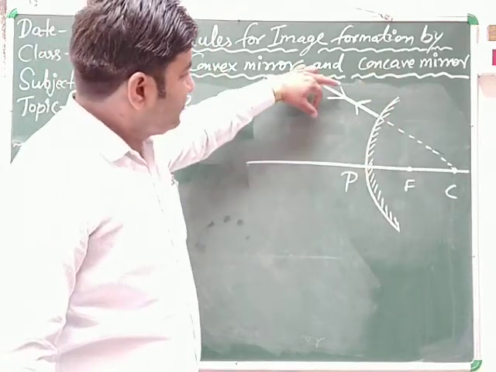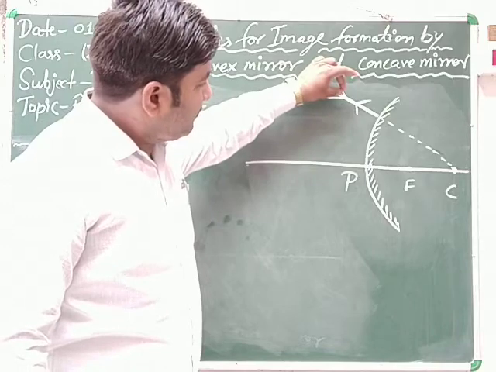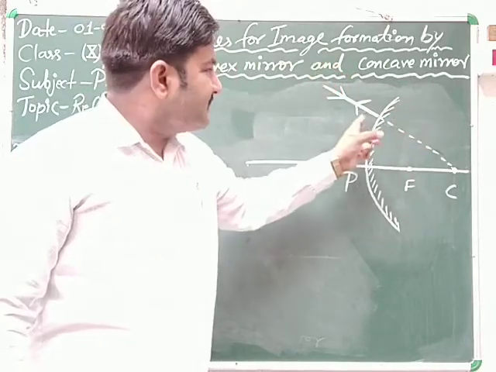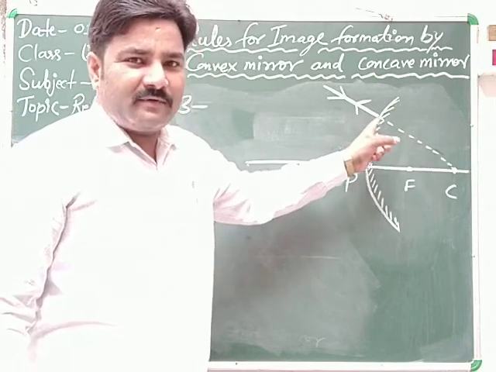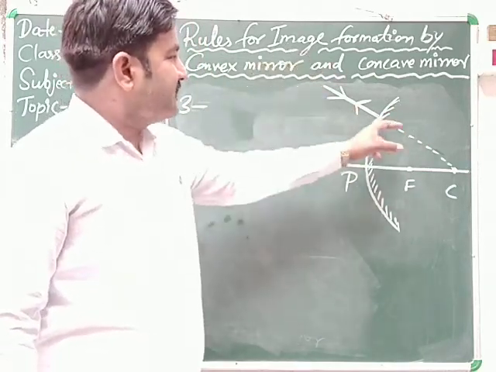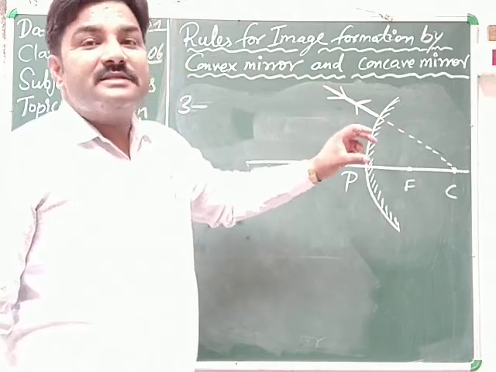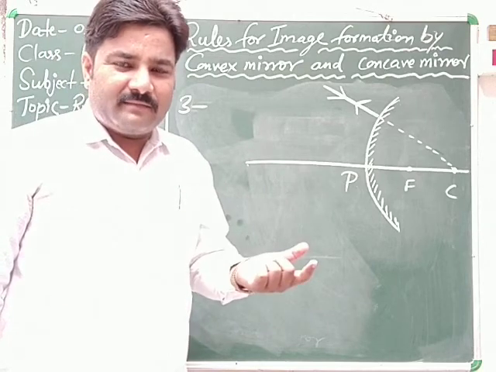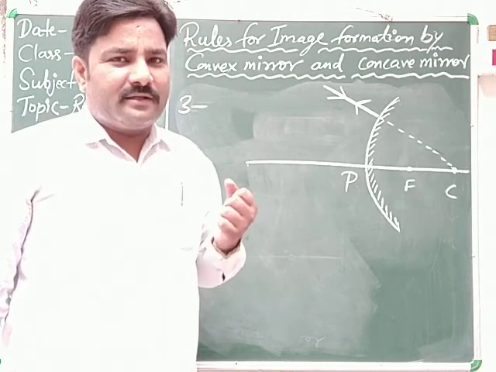This arrow is for the incident sense, and this arrow head is for the reflecting sense. This is the incident ray, this is the reflected ray. Both are on the same path. Clear? It means the incident ray and reflected ray coincide.